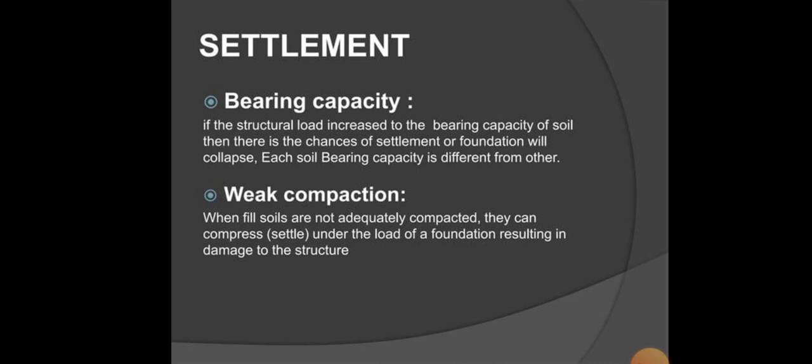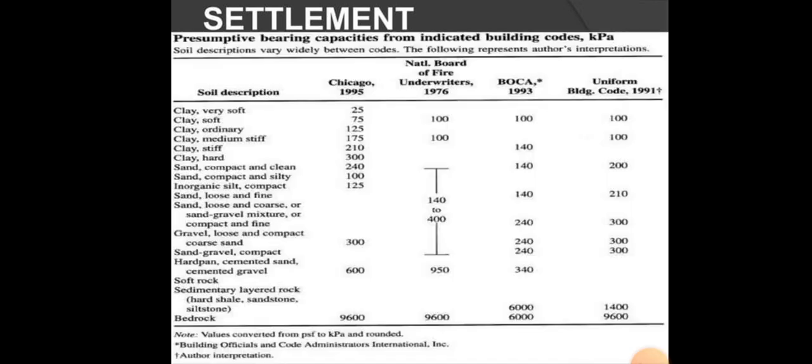Bearing capacity. If the load on the soil structure exceeds the bearing capacity of the soil, then there is a chance of settlement or the foundation will collapse. Each soil's bearing capacity is different from the other. Weak compaction. When the fill soils are not adequately compacted, they are compressed under the load of the foundation, resulting in damage to the structure.